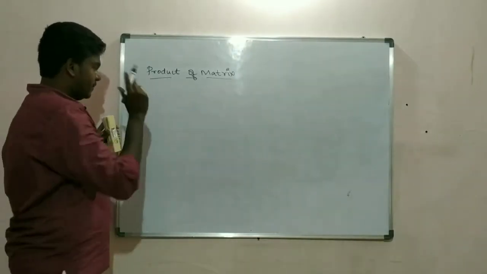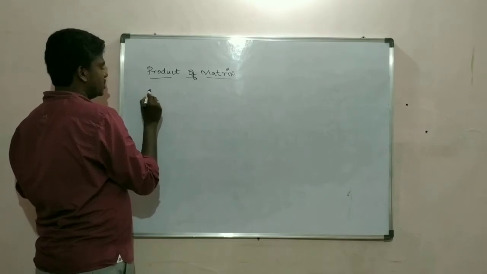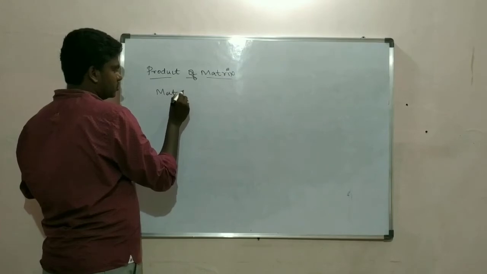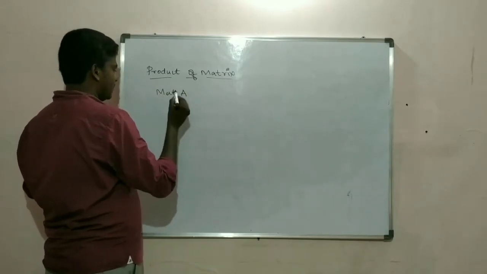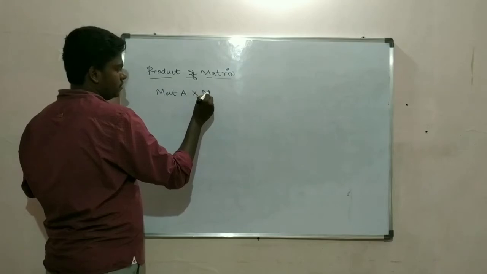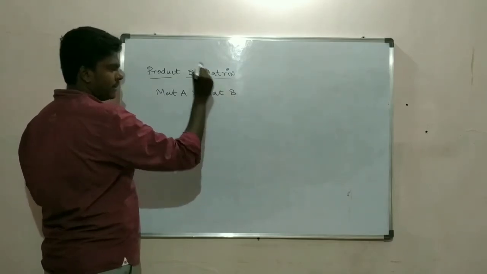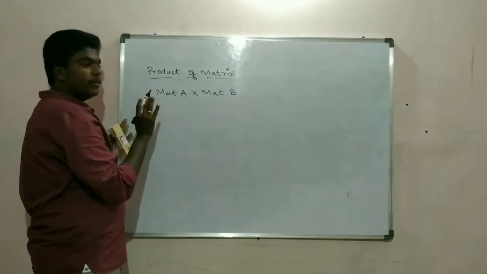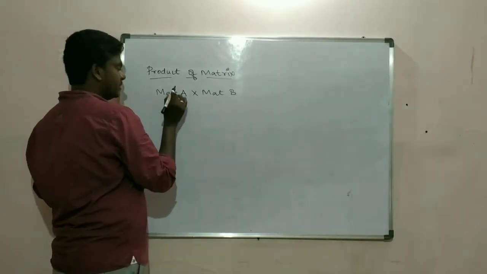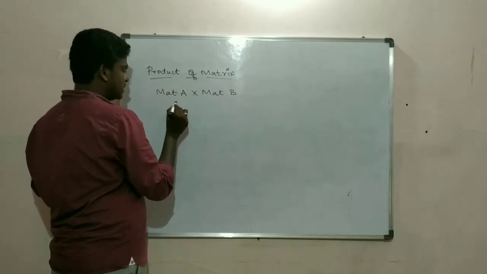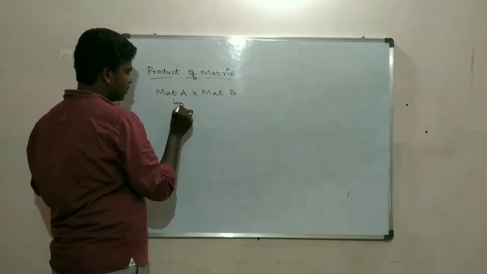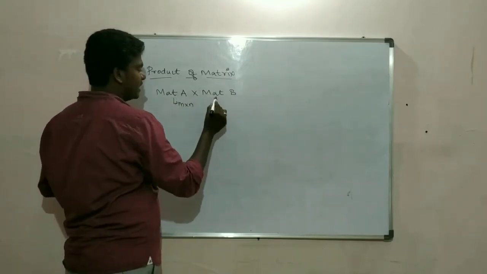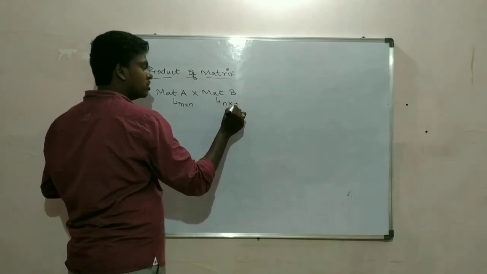Product of matrix. For example, you have matrix A. You have to do product of two matrices, so you have to multiply mat A into mat B. Suppose you have to multiply this. We'll first speak about the order. For example, the order of this matrix is m cross n, and order of this matrix is n cross q.